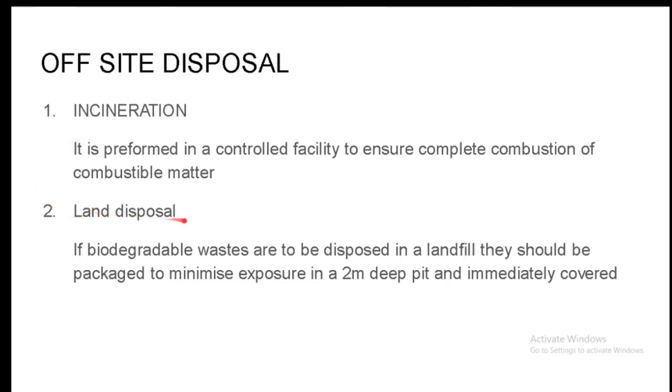Next one is land disposal. It is the least expensive option for biomedical waste disposal. If such waste, like biodegradable waste, is to be disposed of in a landfill, it should be packaged to minimize exposure, placed in a 2-meter deep pit, and immediately covered with landfill.